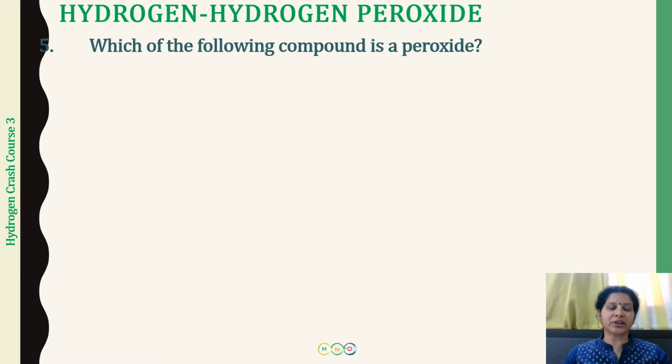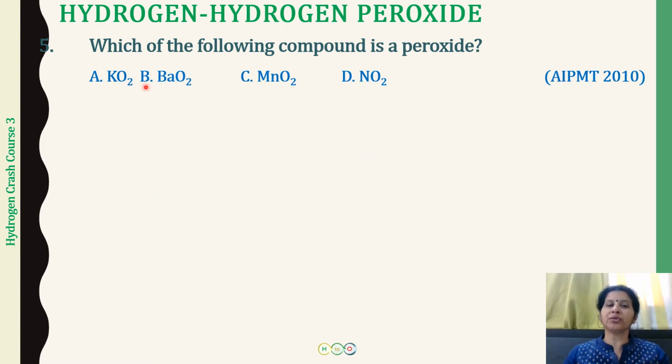So the first question related to hydrogen peroxide is, which of the following compounds is a peroxide? So first of all, you should know what a peroxide is. The choices given to you are KO2, BaO2, MnO2 and NO2, and this was asked in the All India PMT examination 2010. So a peroxide is going to be that compound in which there is at least one oxygen-oxygen single bond linkage. Okay, so the two oxygen atoms should be bound to each other by a single bond. That compound is going to be a peroxide.